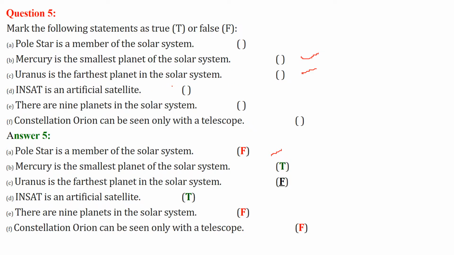INSAT is an artificial satellite. Yes, the Indian satellite is an artificial satellite. There are 9 planets in the solar system. No, we'll see just in a bit how many there are.